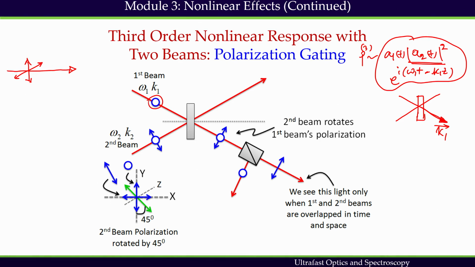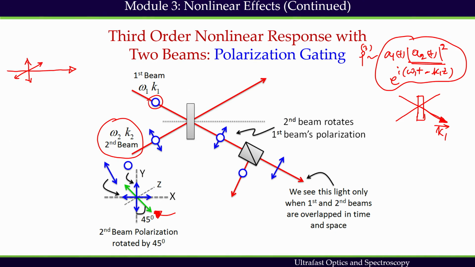On the other hand, the second beam's polarization has been rotated at 45 degrees, which is shown here by this green double-headed arrow. The moment we rotate it at 45 degrees, I can have components along the y and z direction.